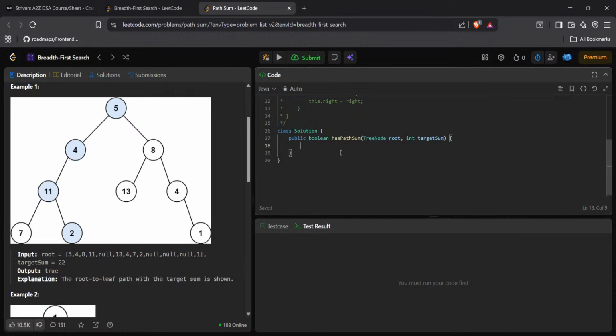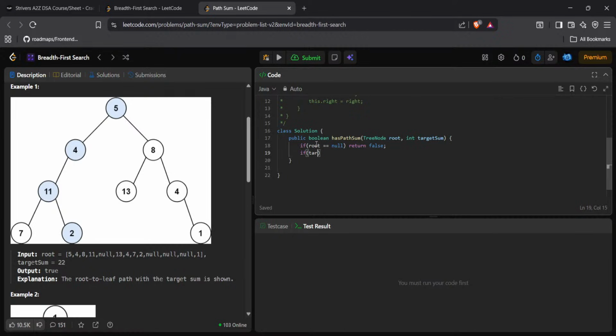Okay. Today, now we need a target sum. If root is equal to null, return false.